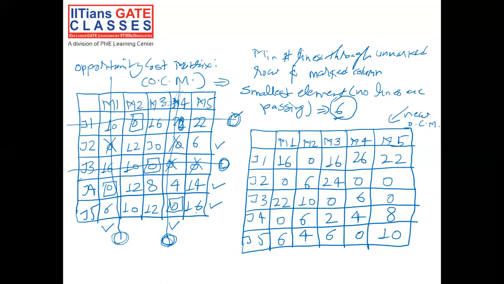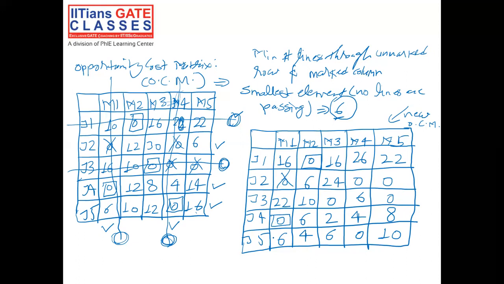So let's go by row 1. In row 1, we have only one zero, so we allocate it. Now come to row 2. Row 2 has 3 zeros, leave it as of now. Come to row 3. Row 3 has 2 zeros, leave it as of now. Come to row 4. Row 4 has only one zero. Mark this zero, and if there are any other zeros present in the corresponding row or column, cross those zeros. No zeros are present in the corresponding row, but one zero is present in the corresponding column. So cross that particular zero.